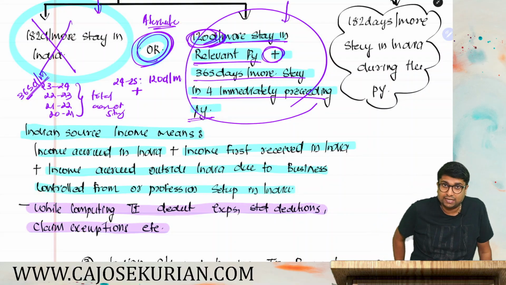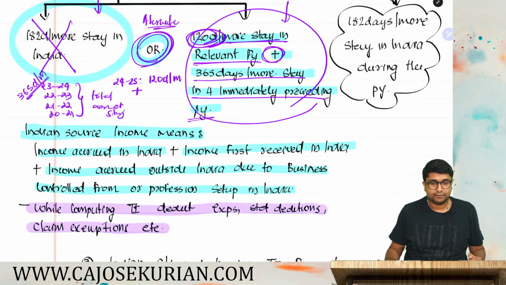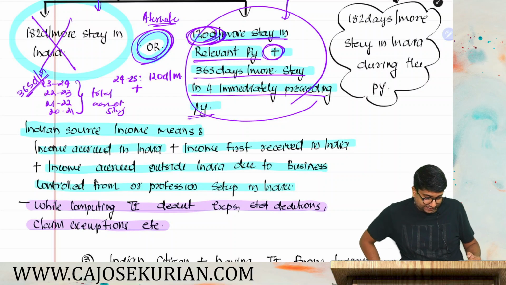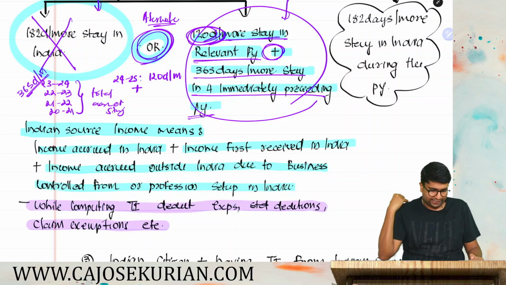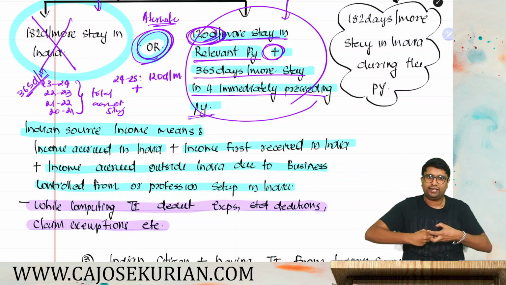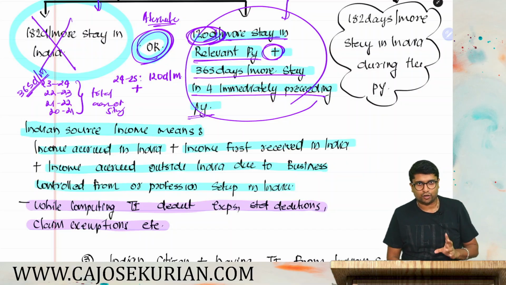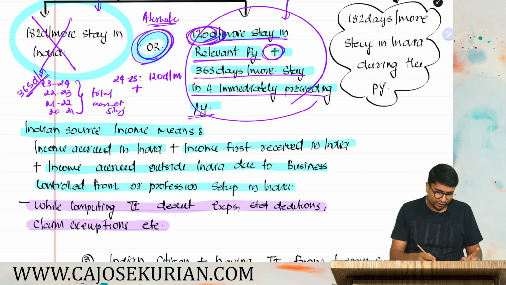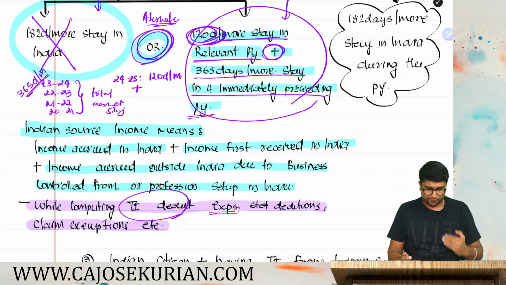Three things have to be considered as total income from Indian source. Number one, income actually accrued in India. Second, income received in India. And the third thing is income accrued outside India due to business controlled from or profession set up in India. All these three things have to be counted for determining whether his total income from Indian source exceeds 15 lakh or not. But while computing the total income, you can deduct all the expenses. You don't have to consider the gross income. You can net off the expenses, claim standard deductions and claim exemptions.